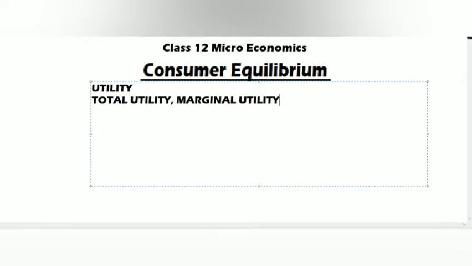Then we will get approaches of utility: cardinal utility and ordinal utility approach.